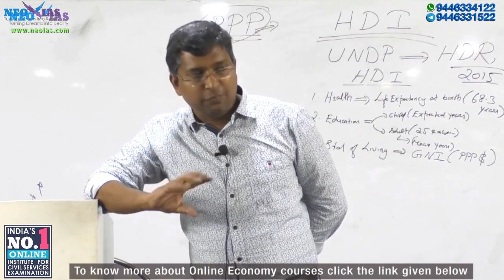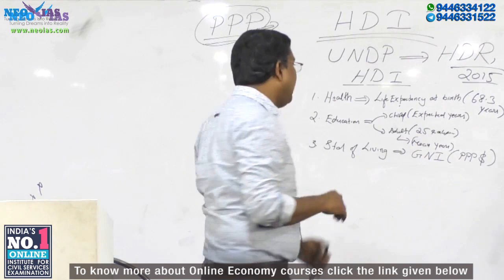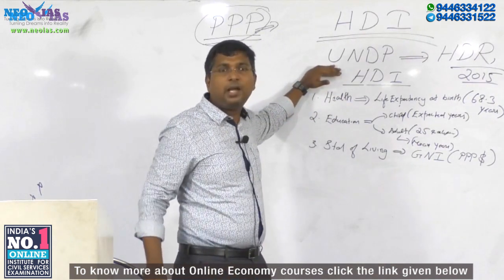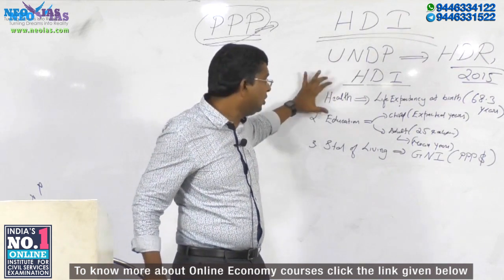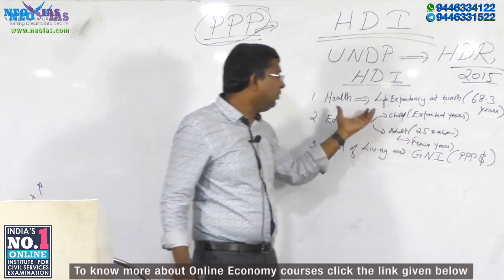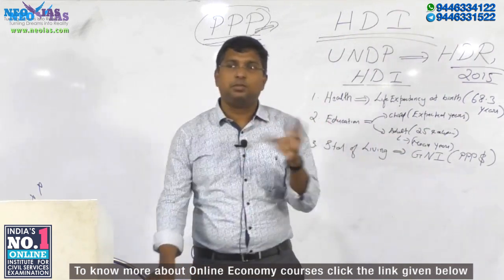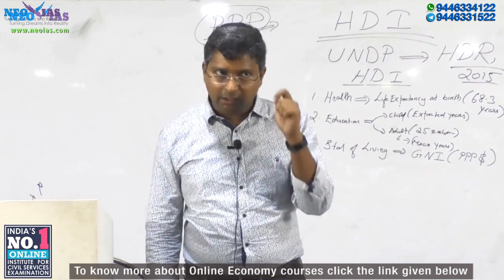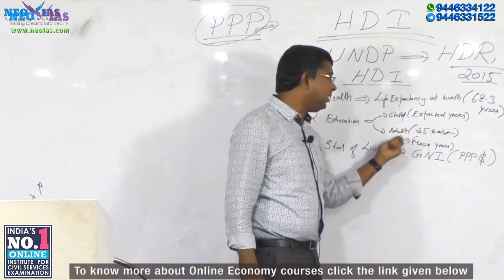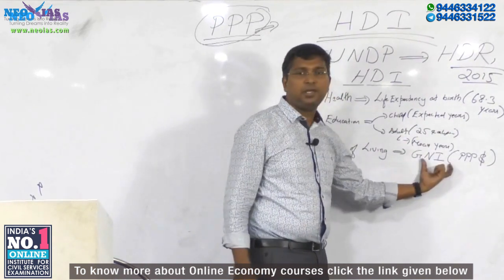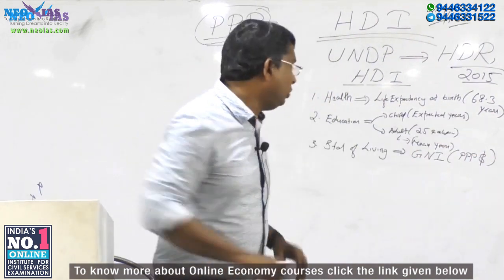Now by looking into these three indicators, regarding India's Human Development Index, from your prelims point of view, if they are asking the concept, they will ask you the three dimensions. The terms and wording are very important. I'll give you the material. If you are confused, then you may make a mistake. Be very clear about the terms used: life expectancy at birth; regarding education, expected years of schooling for children and mean years of schooling for adults; then regarding standard of living, gross national income at purchasing power parity. Just have an idea.